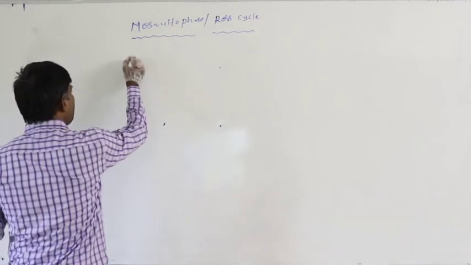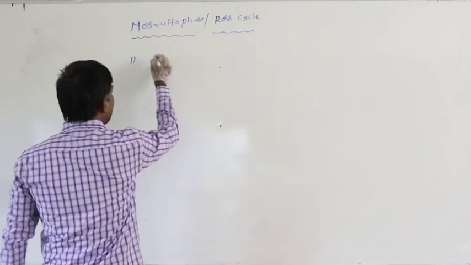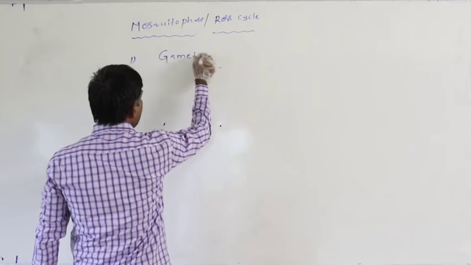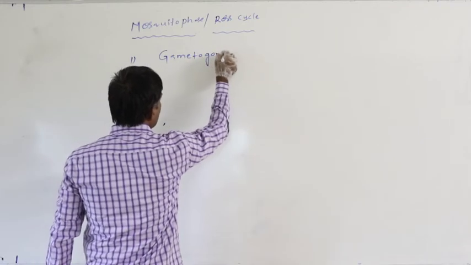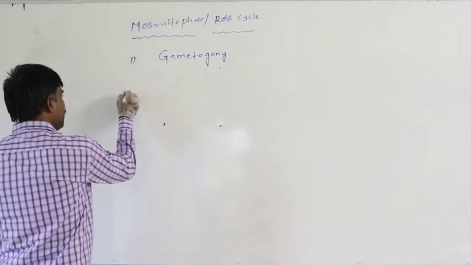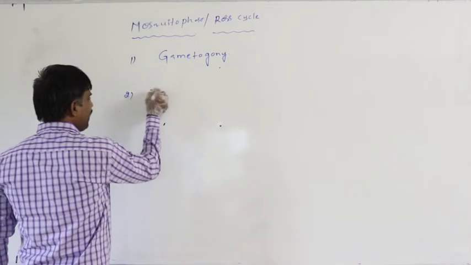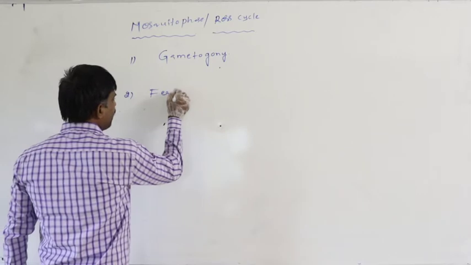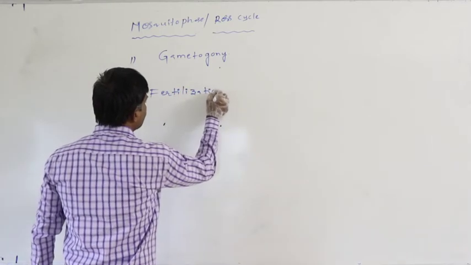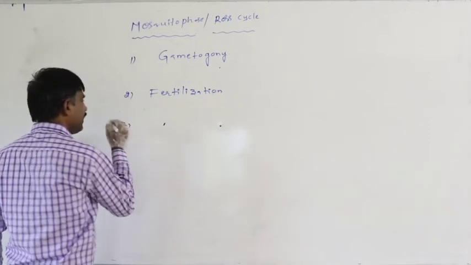Again in the mosquito phase, the first step is gametogamy. Second step is fertilization.